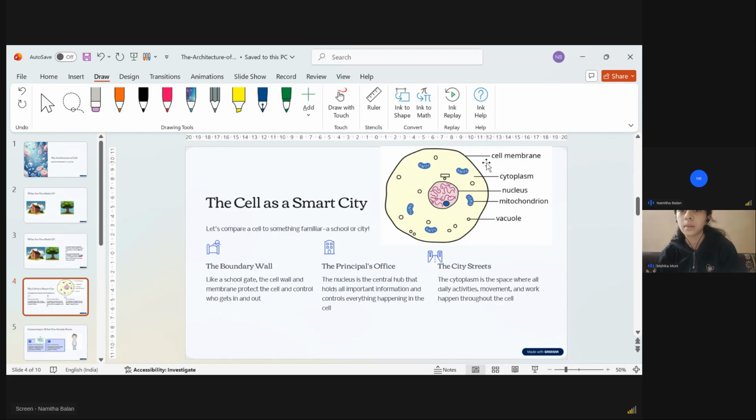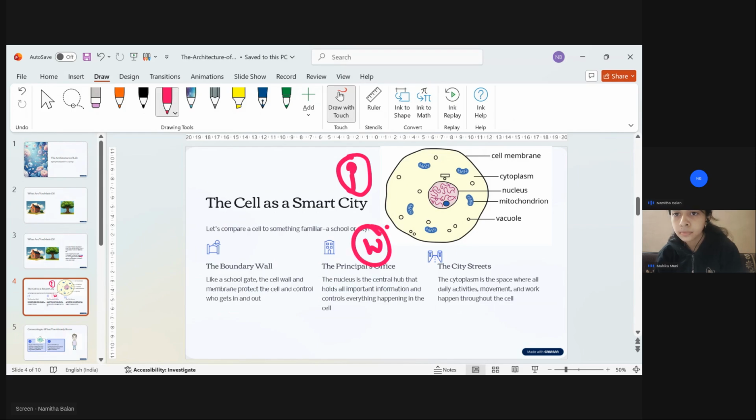For example, here we have a glucose molecule waiting outside, and another thing which is a waste material. This glucose molecule has to go inside, but the waste materials we don't want, right? We don't want this waste material to enter the cell. So what will happen is the cell membrane will analyze who is there outside the gate. It can see a glucose molecule outside and a waste material outside.